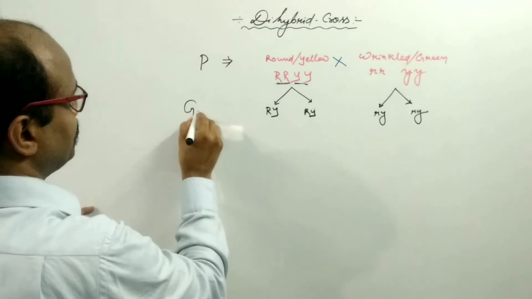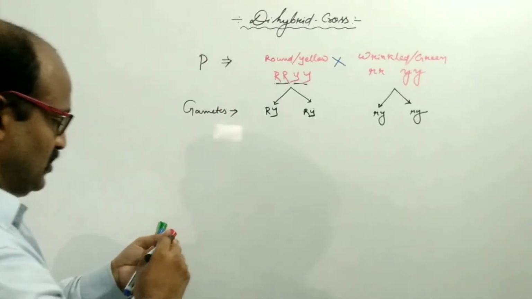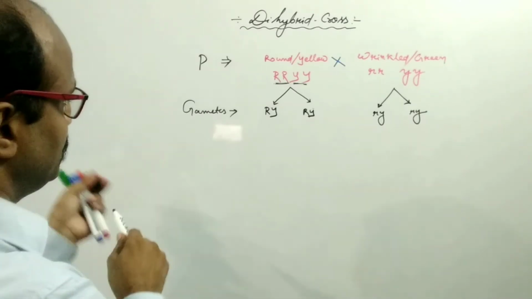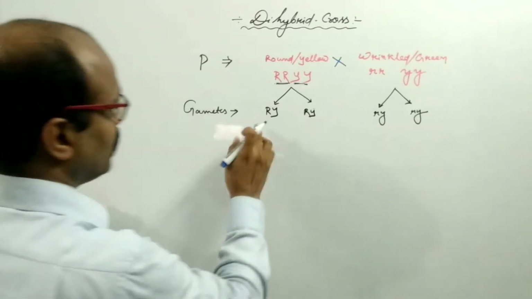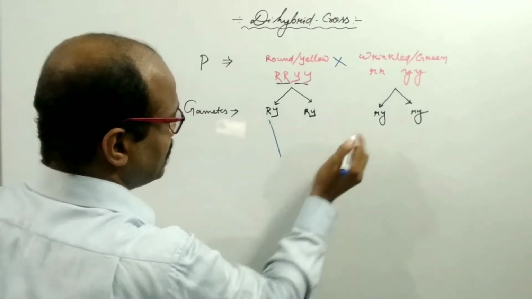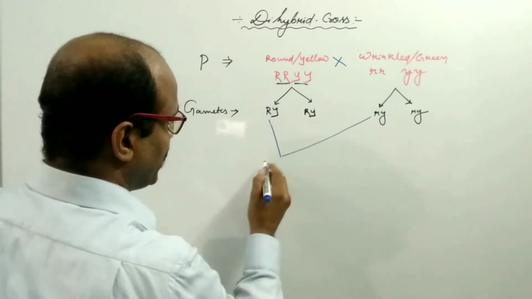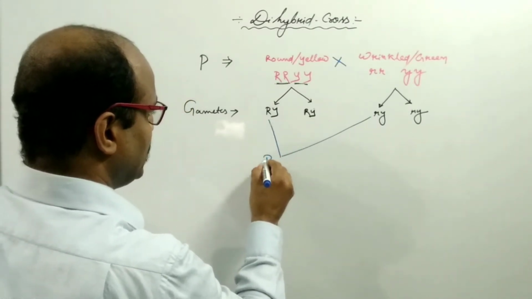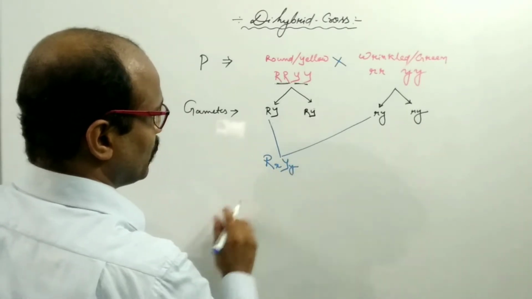These are the gametes. If you allow them to cross, then what happens? If capital Y and capital R fertilize with the gamete having small r, small y, then what happens? Capital R, small r, capital Y, small y.